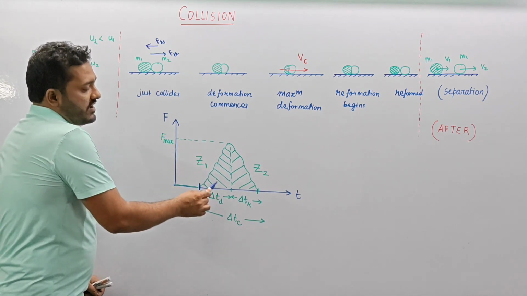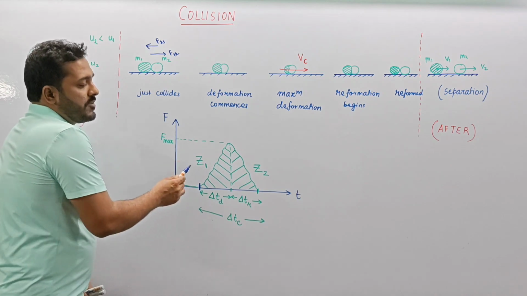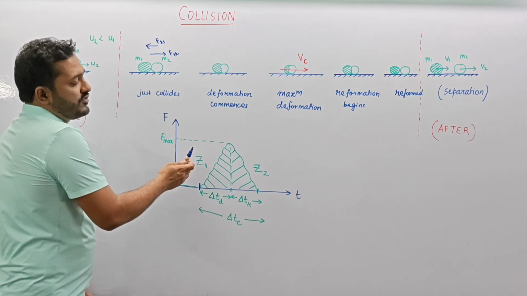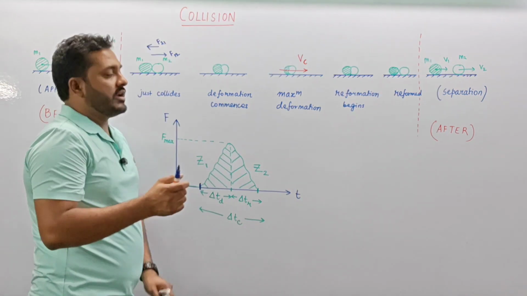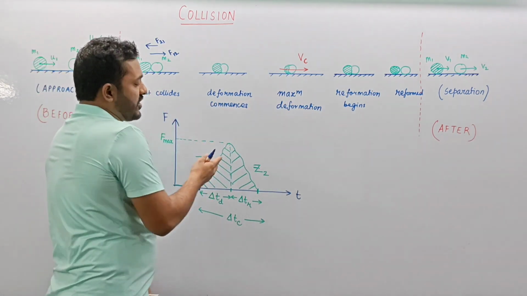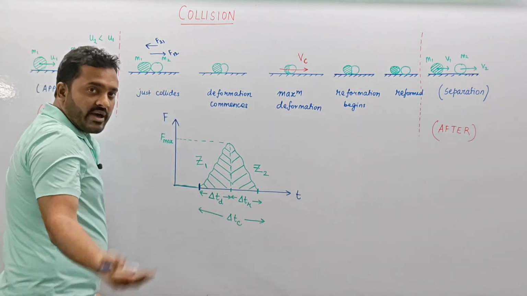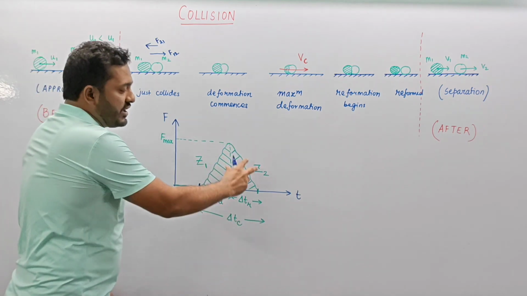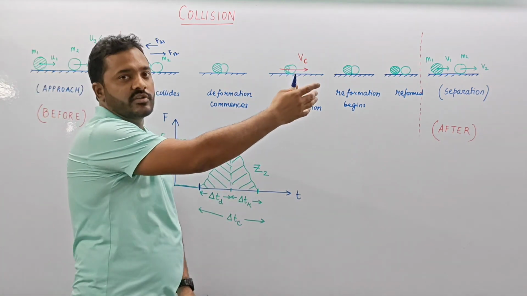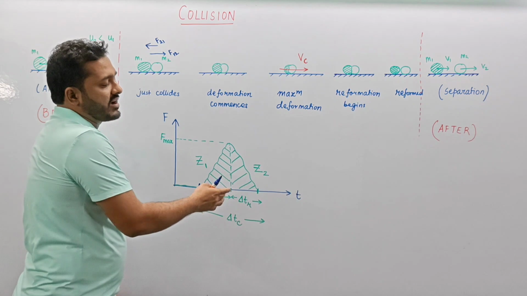So this area which I have marked with Z1 represents the force of deformation, or the impulse due to deformation, which has occurred in the two colliding particles. Followed by this is an impulse of reformation in the two particles. So this we have marked as Z2.